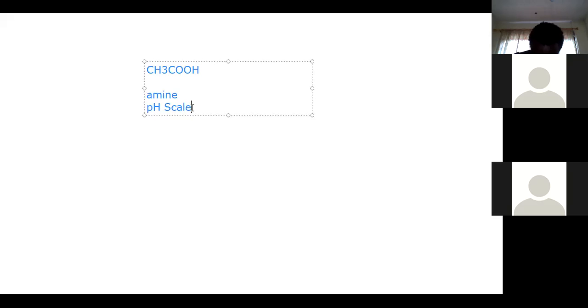Now, it has a point where it is neutral. The number 7 is neutrality, and that is normally pure water. So pure water has a pH of 7, and it is neutral. That is, it is neither acid nor base. Not in every case, maybe it might go over, but it should be in that range.